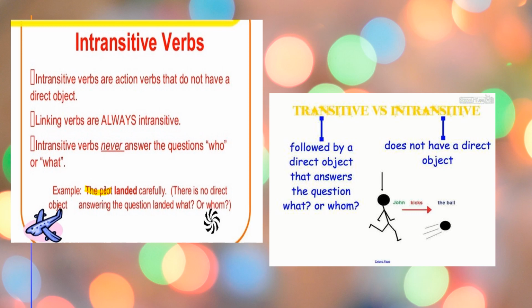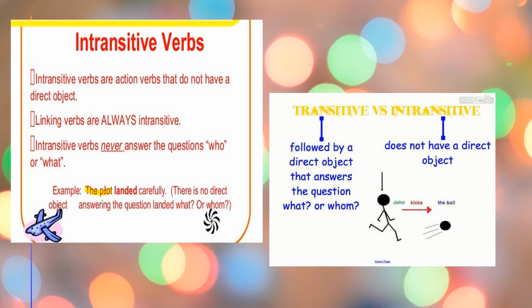Again, as you can see in this picture, on one side transitive is given and on the other side intransitive. Transitive is followed by a direct object that answers the question what or whom. Intransitive does not have a direct object. In this picture, one boy is kicking a football.